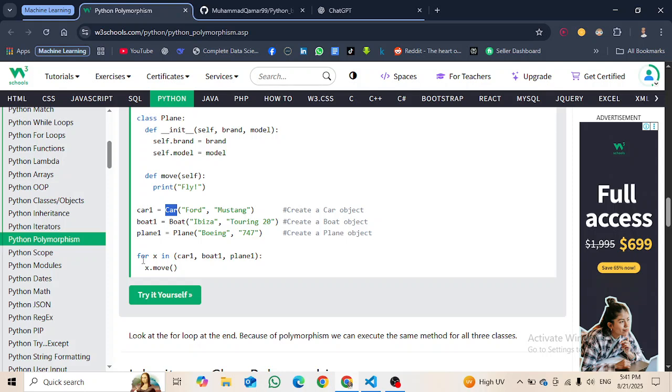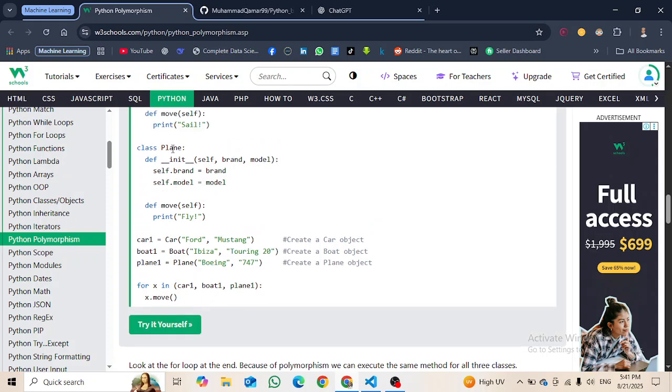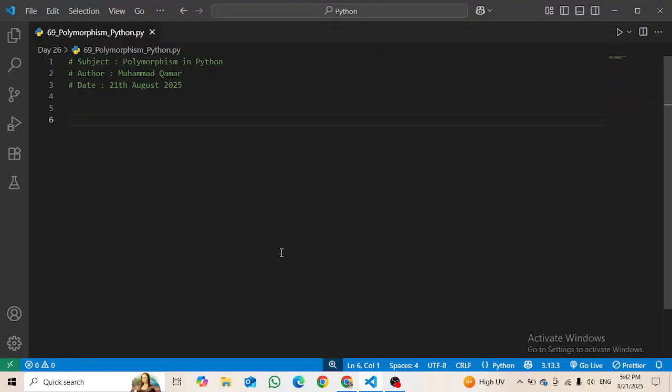Then what we are doing is that for each, meaning for car, boat and plane, we are printing the move. This is how we print the move. We do not use the print method, but we just write it like this, and it will print three different things. Even though move is a single method, it will print three different things. This is what we call polymorphism, that the same name, same method is printing something different. So this is what we call polymorphism.